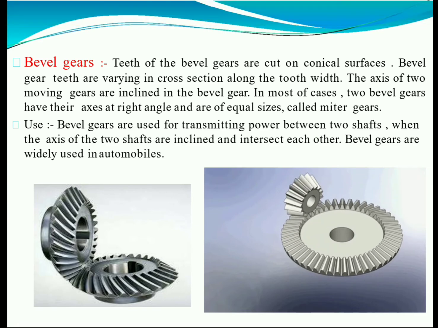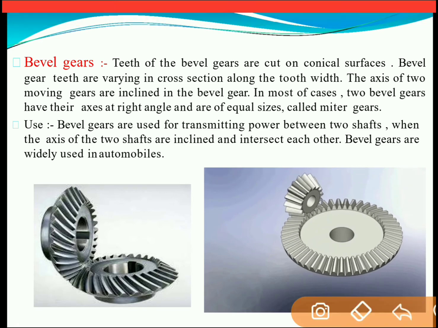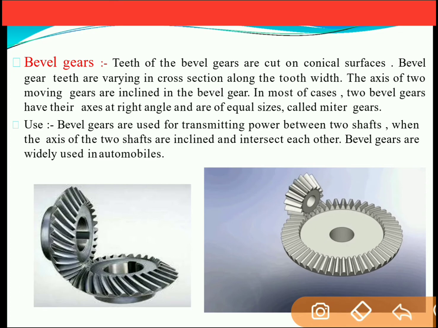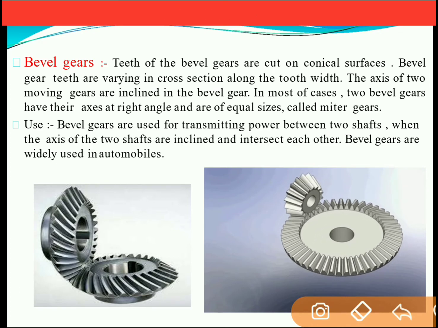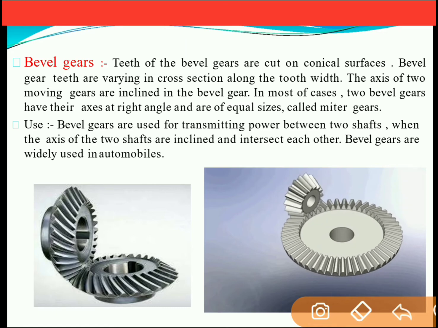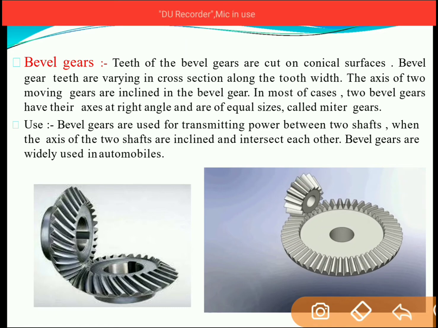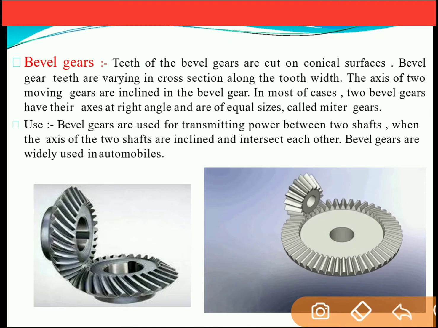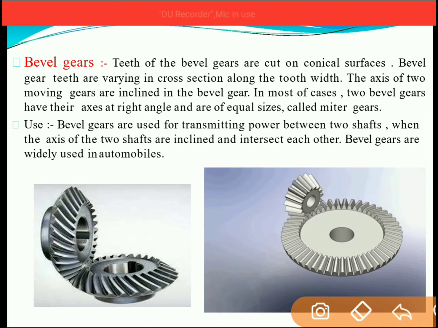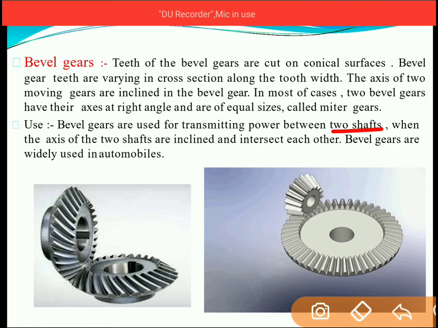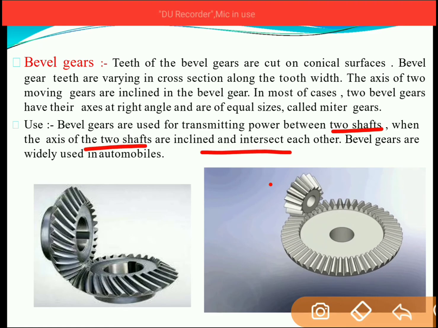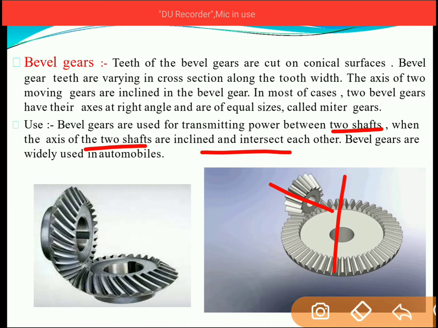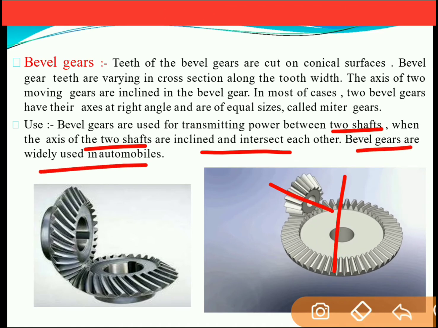Let us see the animation over here. In this case, the shafts are intersecting. The axes of the shafts are intersecting, and when the axes of the shafts intersect at an angle of 90 degrees, they are considered miter gears. Bevel gears are used for transmitting power between two shafts when the axes of the two shafts are inclined and intersecting. Bevel gears are widely used in automobiles.